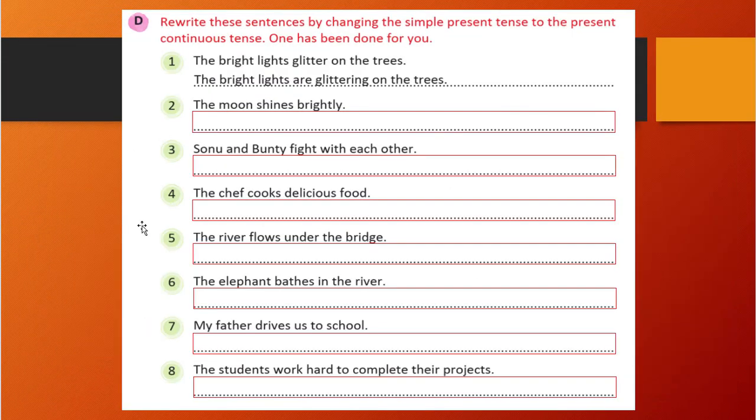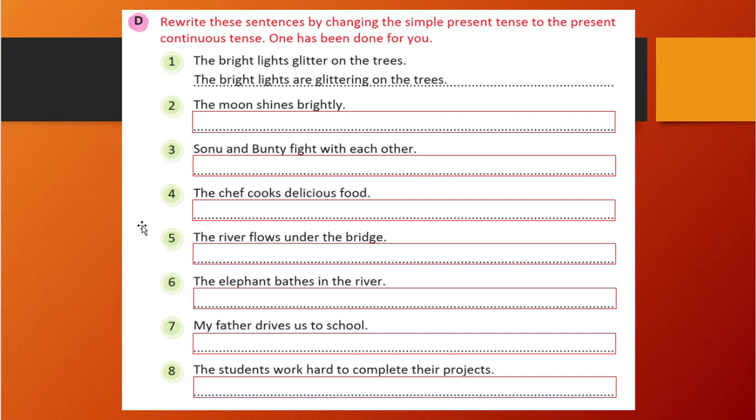Rewrite the sentences by changing the simple present tense to present continuous tense. So all of the sentences are given in the simple tense. We just need to write it in the present continuous tense. You can see first one. What is it? The bright lights glitter on the trees. So that is in the present. So what we can write, the bright lights are glittering on the trees. So subject, object and verb. Who is doing the action? The bright lights, right? Now who is receiving the action? That is the trees. Which verb shows that action? Glitter. So we will write glitter as are glittering.